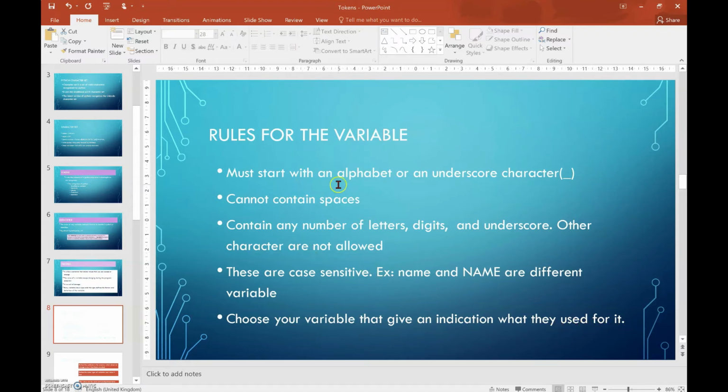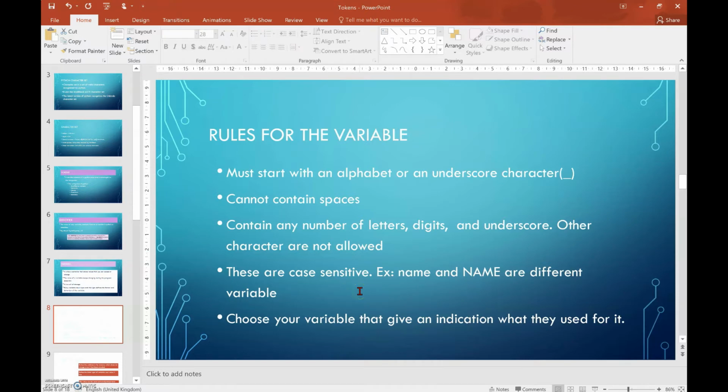Here you can see that whenever we are assigning a variable, it should start with only an alphabet or the underscore character. You cannot give any space between those letters or words. It should be all joined together, and it can contain any letters, digits and underscore. Other characters like star, ampersand or dollar symbol are not permitted when you assign a variable.